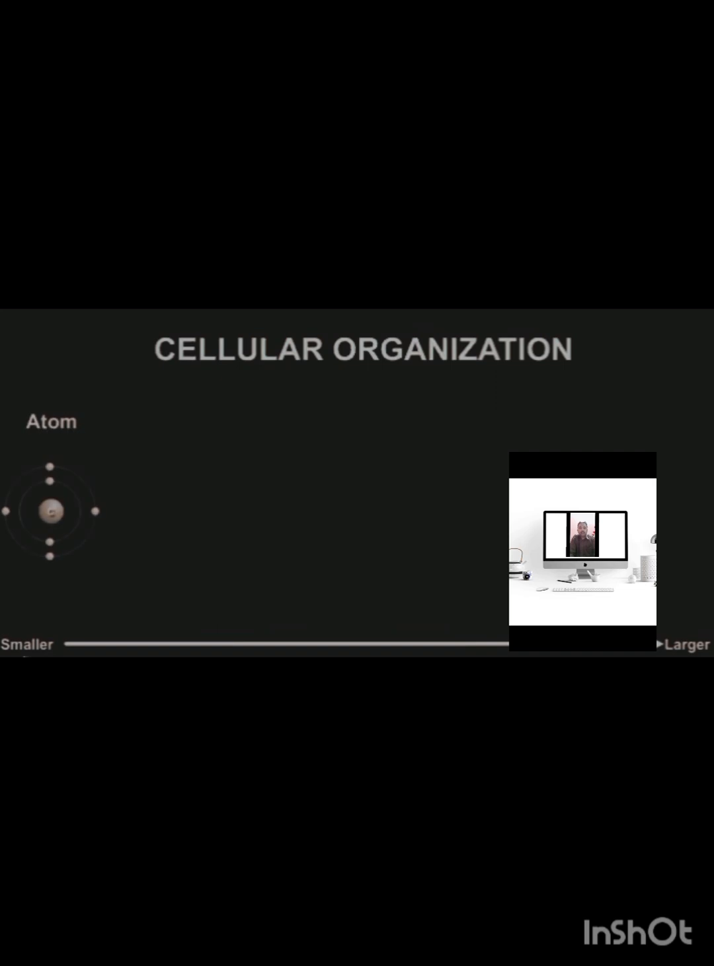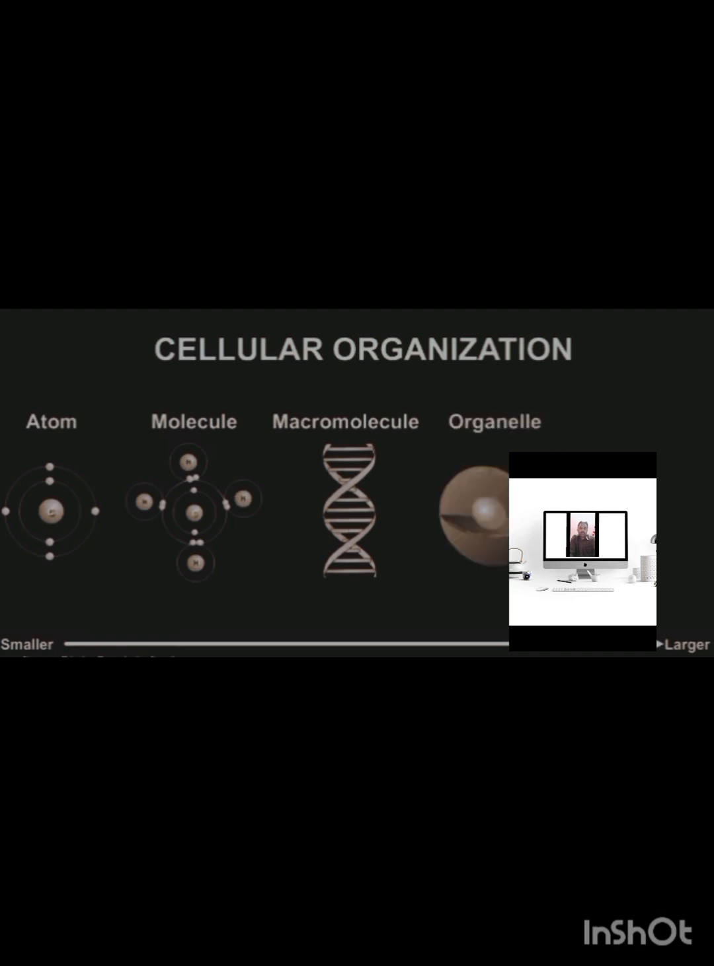Cellular organization. Atom is the basic unit, which is composed of atomic particles: electron, proton, and neutron. Aggregation of atoms forms molecules, and the combination of molecules forms macromolecules. Example: DNA. The combination of macromolecules develops organelles. Organelles perform specific functions.